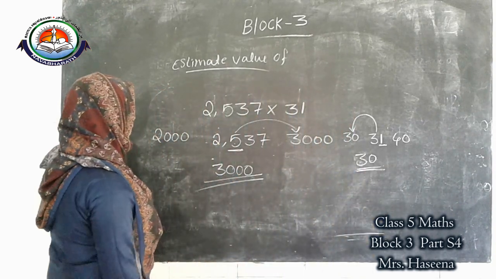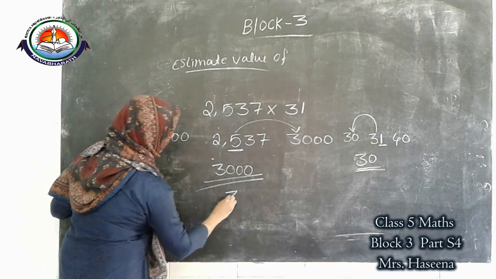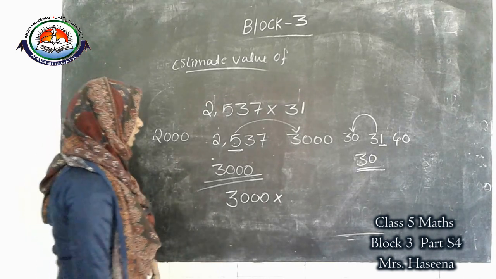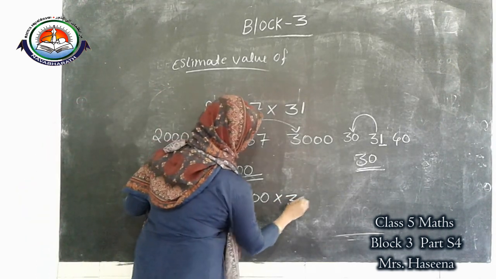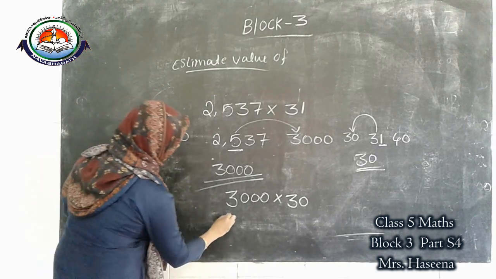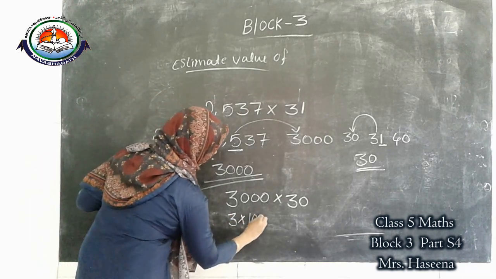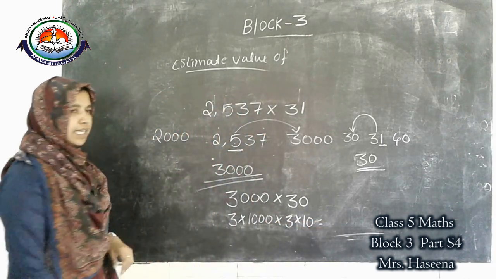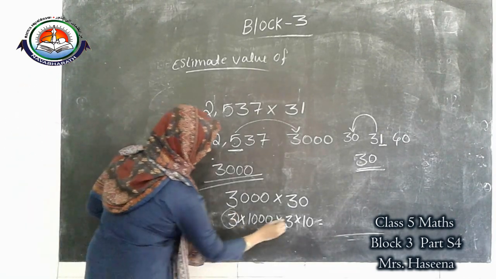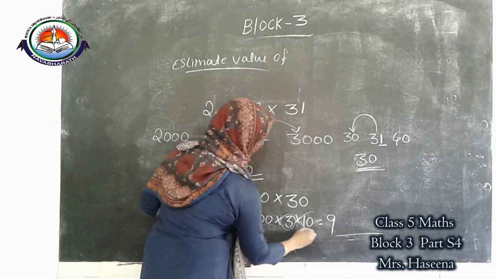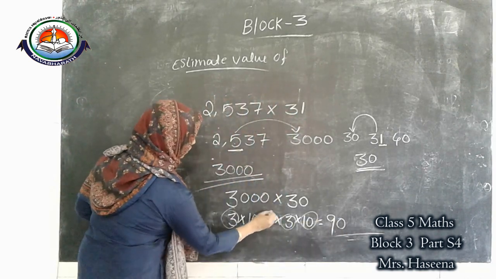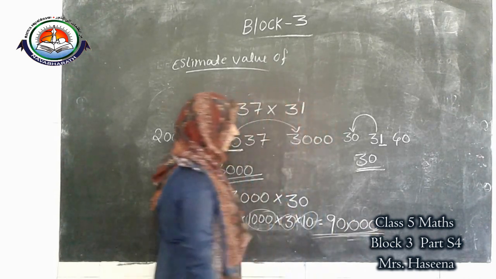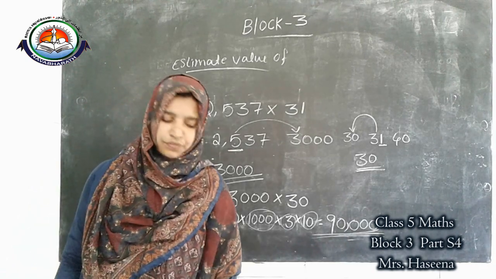Instead of 2,537 we can write 3,000, and instead of 31 we can write 30. Then we can split 3 into 1000 into 3 into 10. Multiply the numbers first. 3 into 3, 9. Into 10 means add 1 zero. Into 1000 means add 3 zeros. So what is the answer? 90,000. All of you understood?